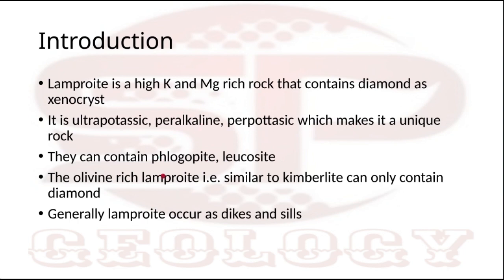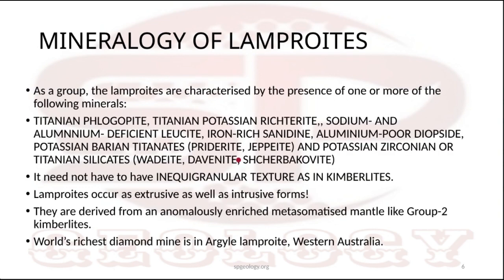That's why lamproite is classified as a rock other than kimberlite. Lamproite is different from kimberlite because of these minerals: titanium phlogopite, titanium potassium richterite, and sodium- and aluminum-deficient leucite. These are very unique minerals present in lamproite.